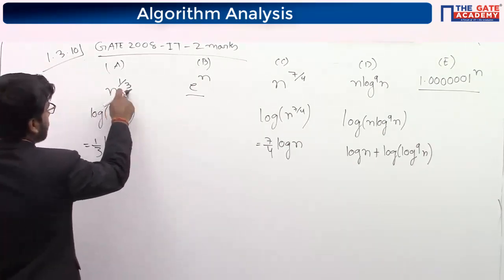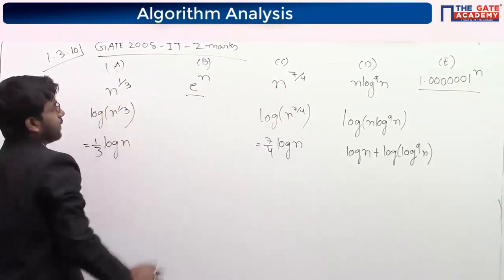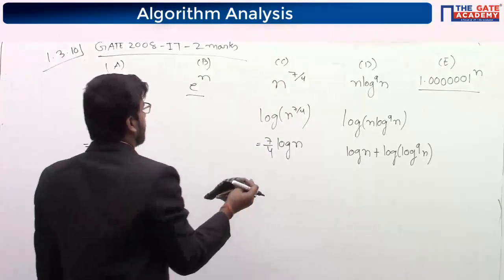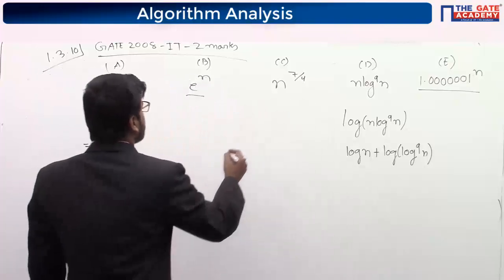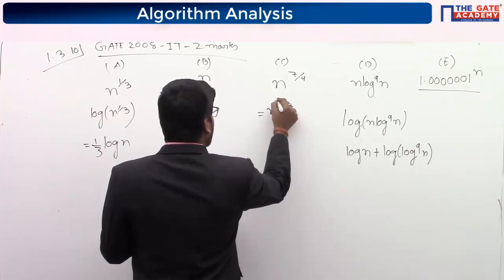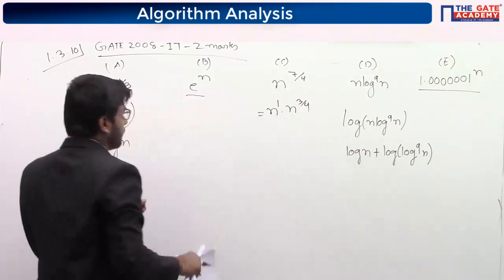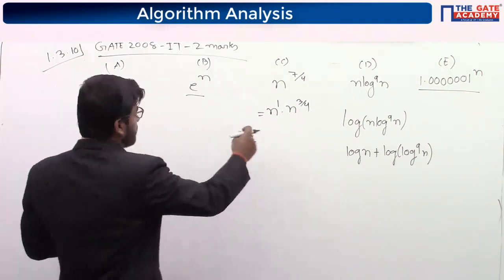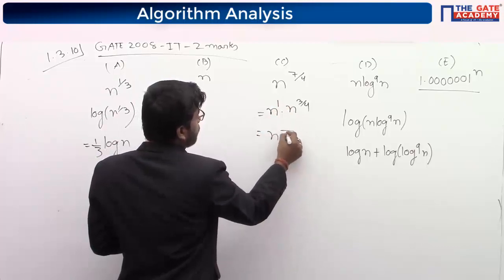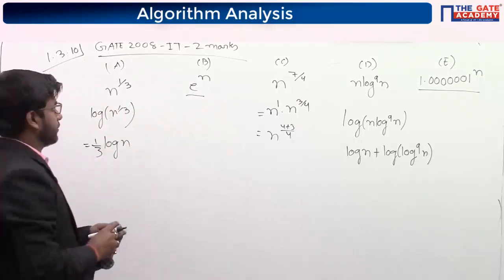If you see n by 1 by 3 and n by 7 by 4, you can write n by 7 by 4 as n by 1, n by 3 by 4, because if we add these two, it will be like 4 plus 3, it will be 7 by 4, because now it will be easy to compare. So we can write in that way.